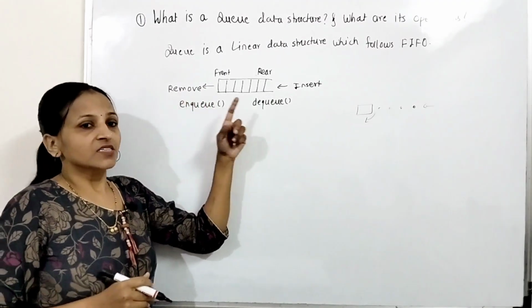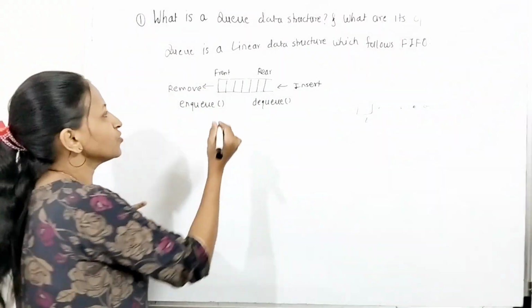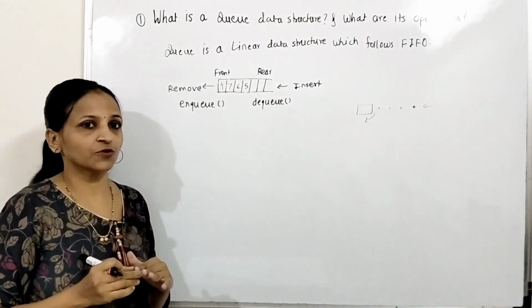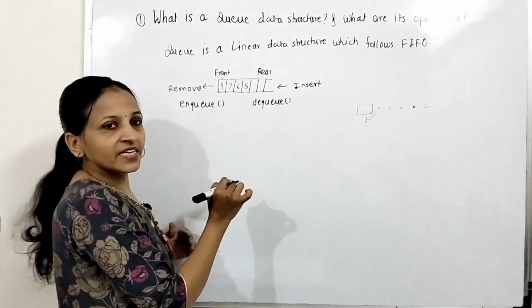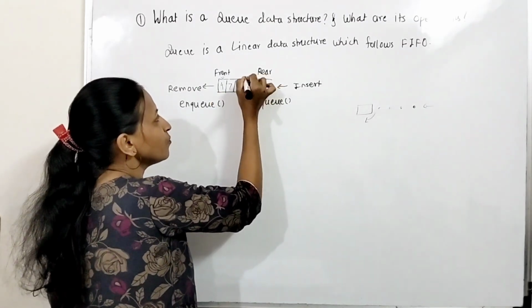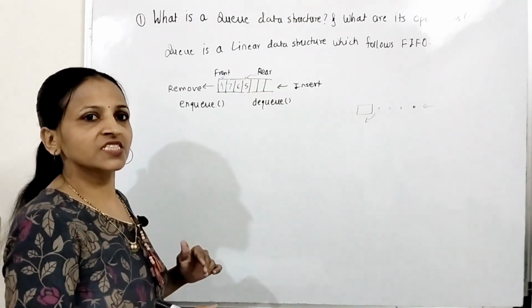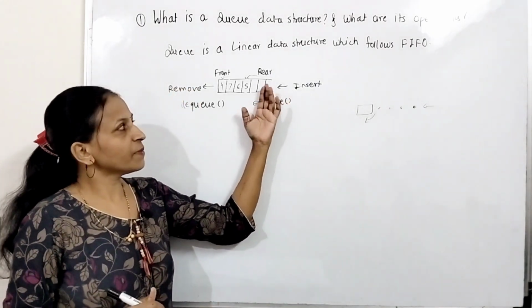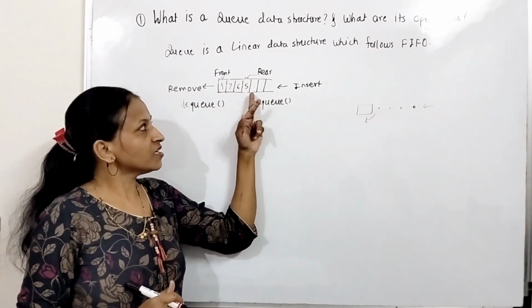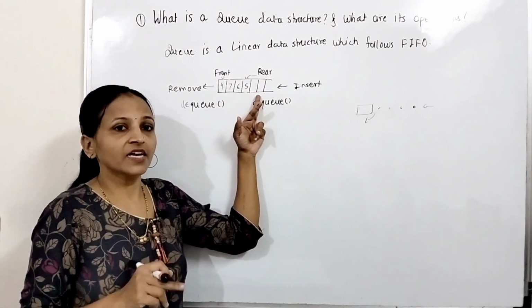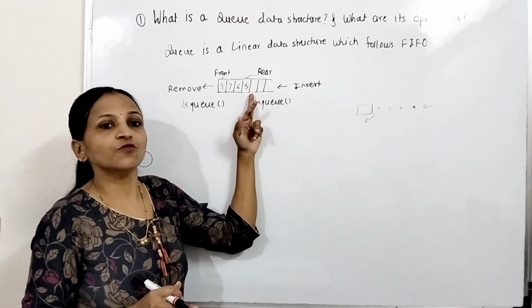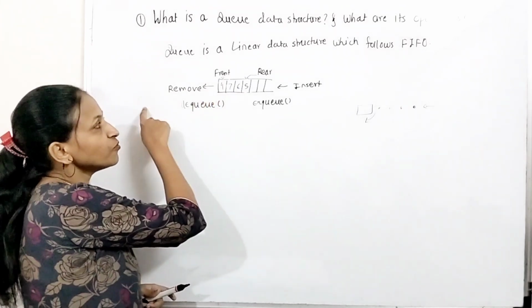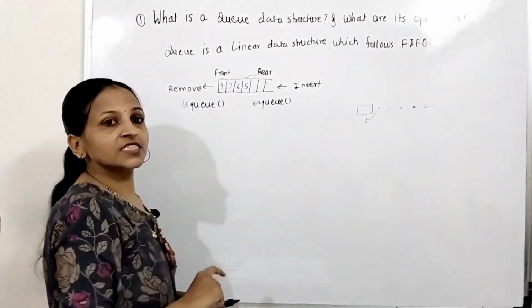Suppose there are some elements in this queue, like 4, 7, 6, 5. These are the elements present in this queue. Then front will point to the front element, that is 4, and rear will point to the element 5 which is at the end, which was inserted last. Only the front element you can remove, and you can insert an element through the rear position, meaning after the rear you can insert the element, and after insertion, rear will point to the newly inserted element. Getting? The operation of removing an element from the queue is called a dequeue operation.